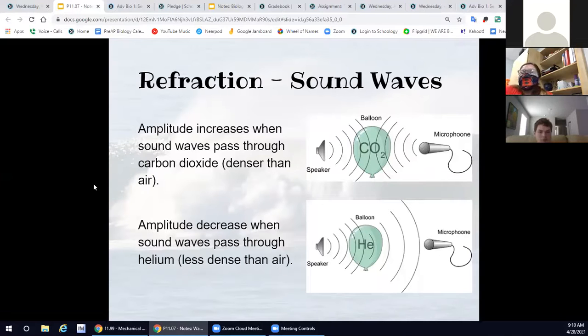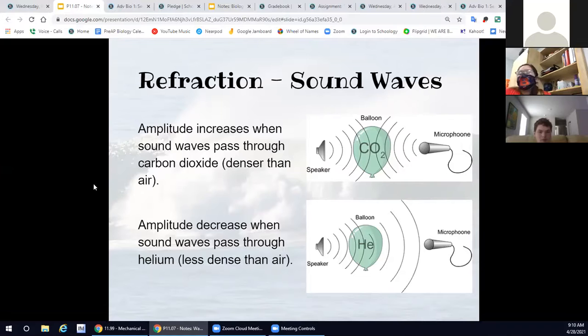Sound waves also deal with refraction, and you might have experienced this one time in your life if you've ever sucked on helium and you've noticed that your voice changes. Well, that's the sound waves changing because of a gas. That gas is a different medium than regular oxygen.